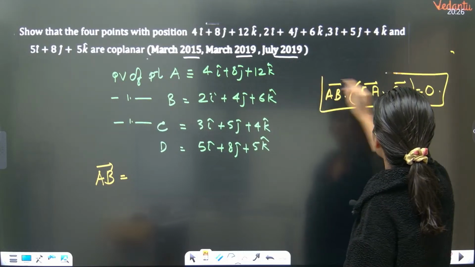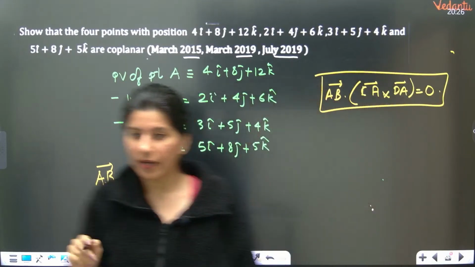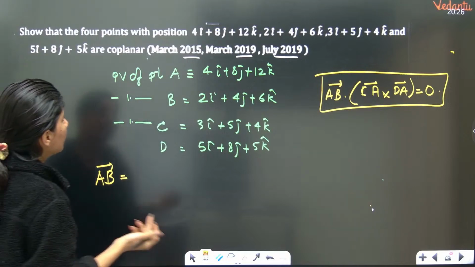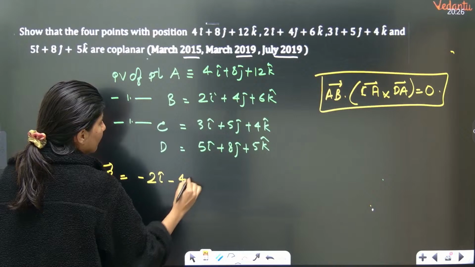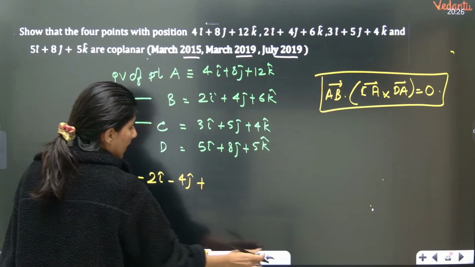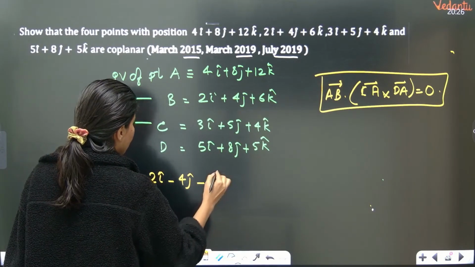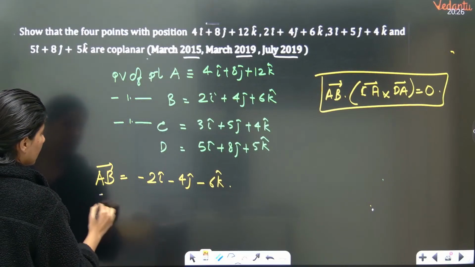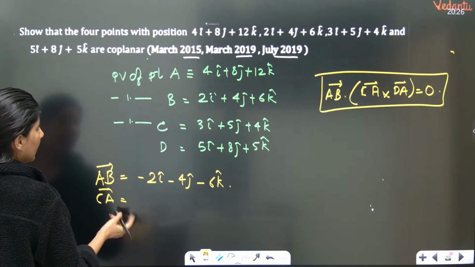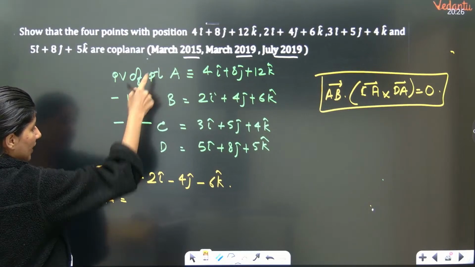AB vector, can anybody tell me? AB vector is B minus A. So minus 2I cap minus 4J cap minus 6K cap. This is your AB vector, correct? Now CA vector. CA vector will be what? A minus C.